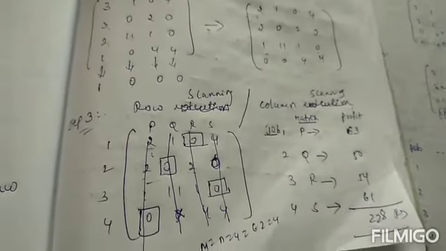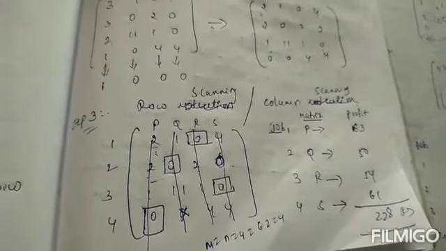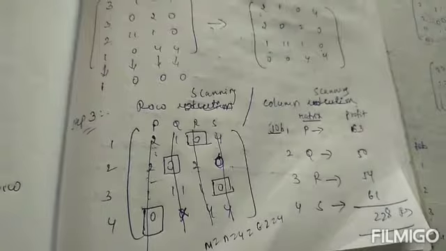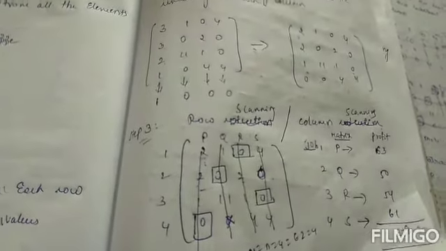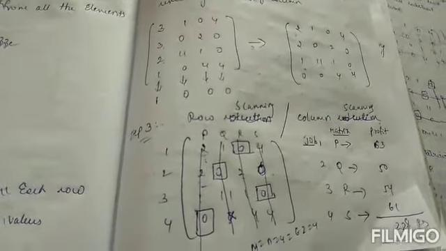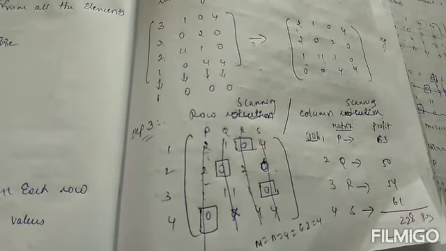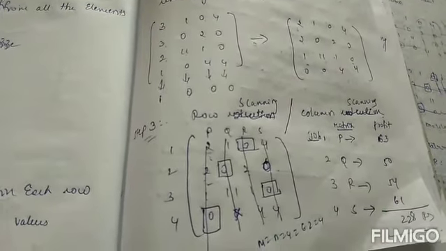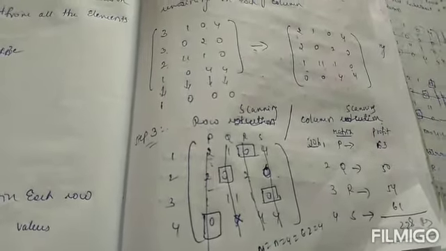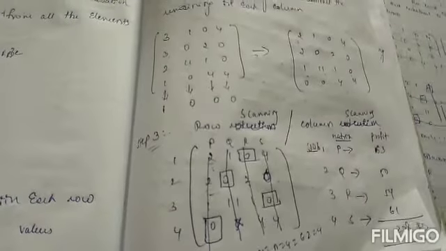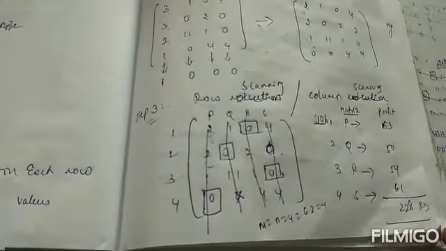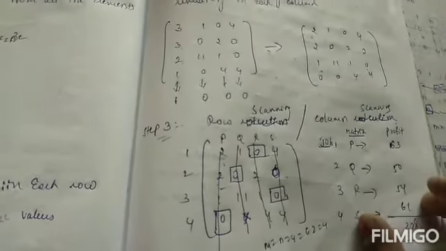So if maximization is mentioned, definitely we have to convert it into the form of minimization. Then after you will follow the steps. Step 1 is select the least value in each row, next step 2 is select the least value in each column, and the third step is row scanning or column scanning. So finally we got the solution 228 rupees. So the optimization cost value is 228 rupees. Okay.